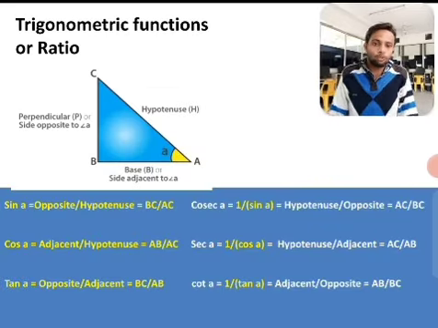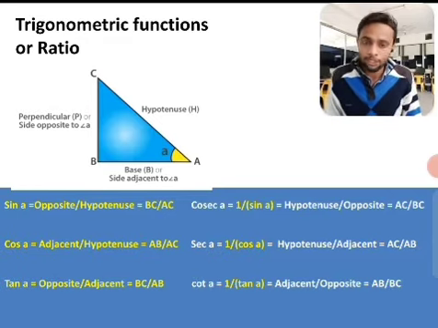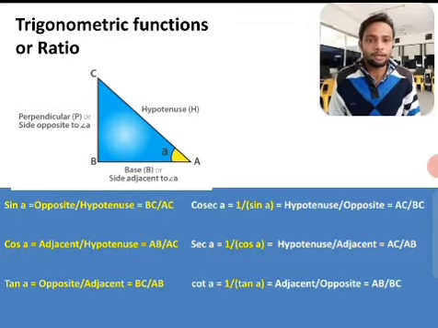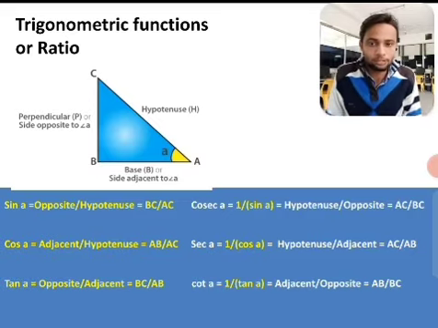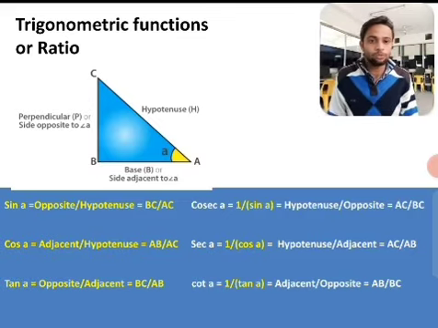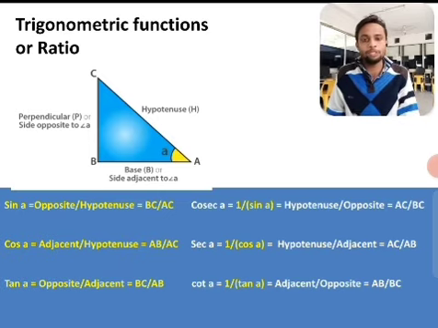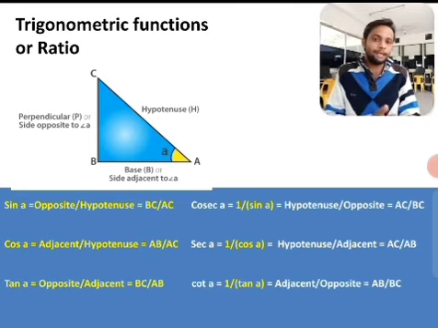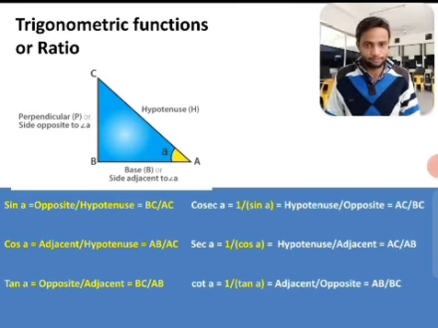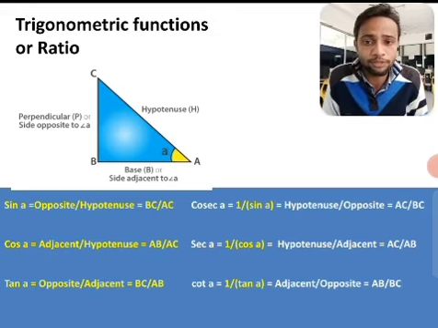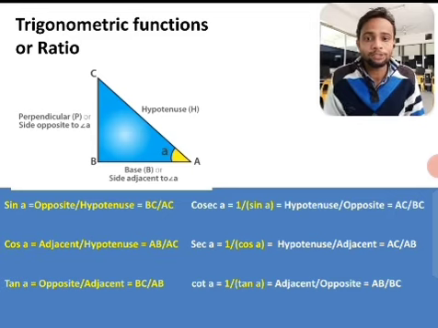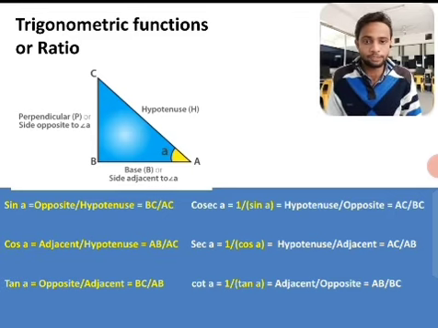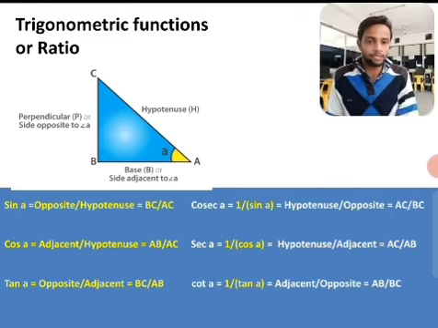Now let's see what trigonometric functions or trigonometric ratios are. Basically there are three trigonometric ratios and three are their reciprocals. The first one is sine. Trigonometric functions establish the relation between the sides and angles of the right angle triangle. Sine A is defined as the ratio of the opposite side of angle A upon the hypotenuse. That means BC upon AC.